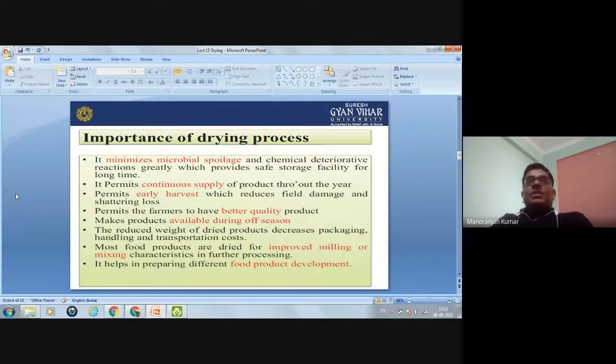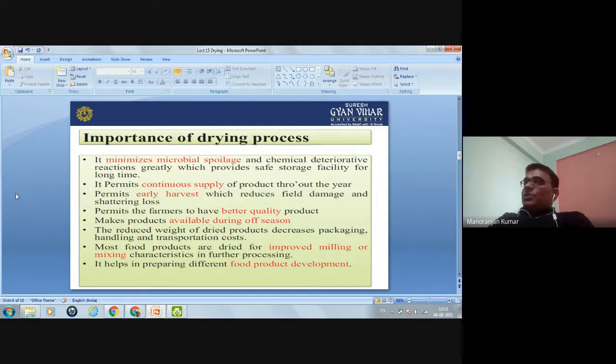So here we have seen the drying and how the moisture is migrated from the inner surface to the outer surface. Now we will see what is the importance of the drying process in post-harvest technology, post-harvest engineering.